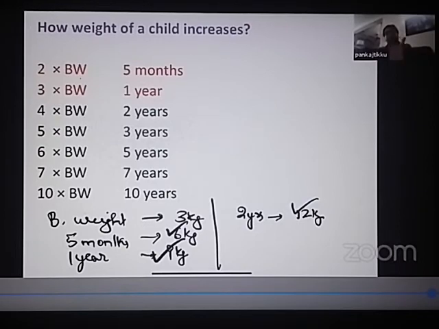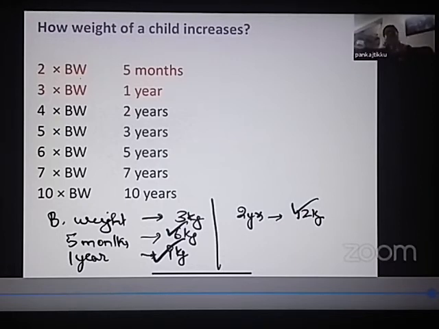First, if you are given the age of the child, directly calculate the weight by the formulas that I told you. Second, if you are given the birth weight of the child and you are asked when does it become double the birth weight, you will say, sir, at 5 months. When does it become 3 times the birth weight, you will say, sir, 1 year.